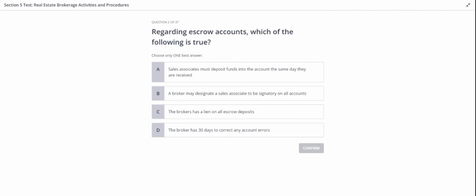Alright, second question. Regarding escrow accounts, which of the following is true? Option A. Sales associates must deposit funds into the account the same day they are received. B. A broker may designate a sales associate to be signatory on all accounts. C. The broker has a lien on all escrow deposits. D. The broker has 30 days to correct any account errors. Think about the option wisely and come back with an answer.